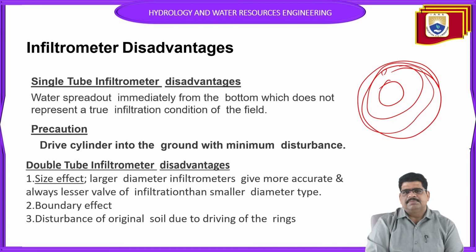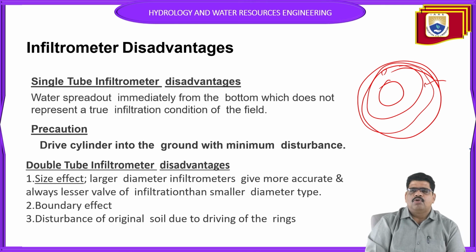Due to the summer season, with increasing radiation and temperature, the infiltration capacity automatically increases, and the sides are also affected, and some of the water inside is also evaporated. That is why the boundaries can be affected in the double ring infiltrometer disadvantage.